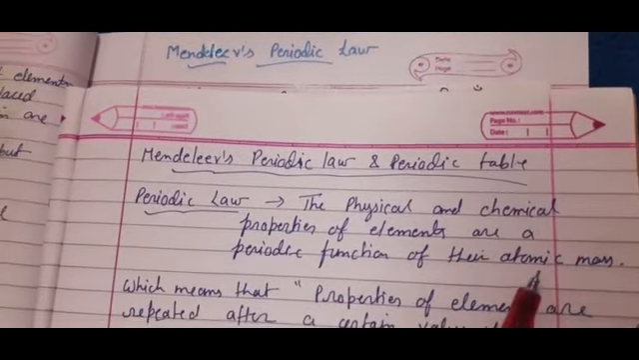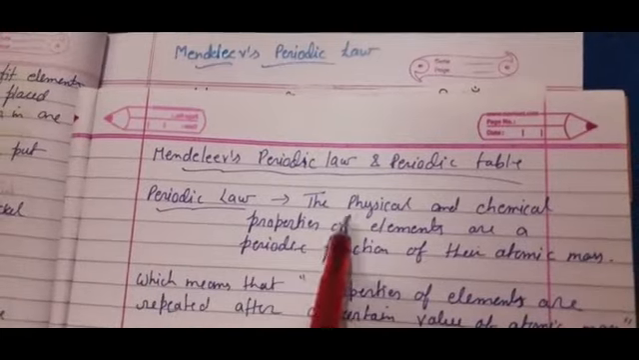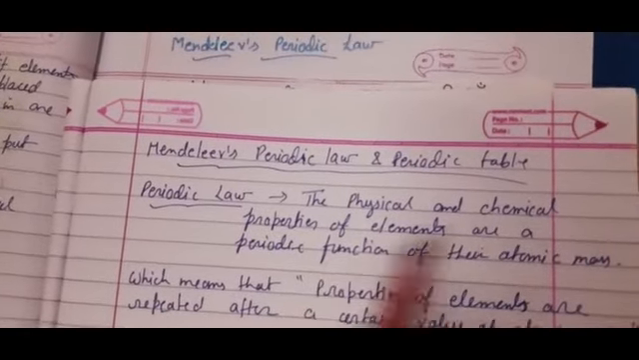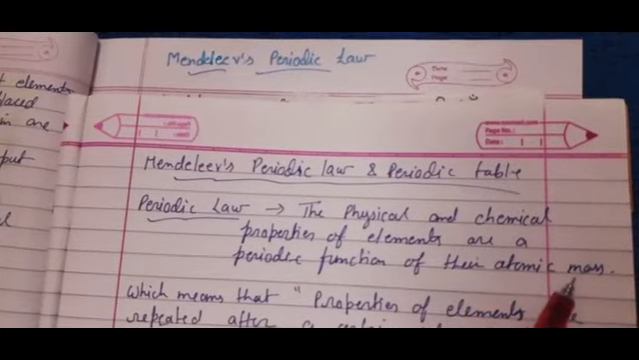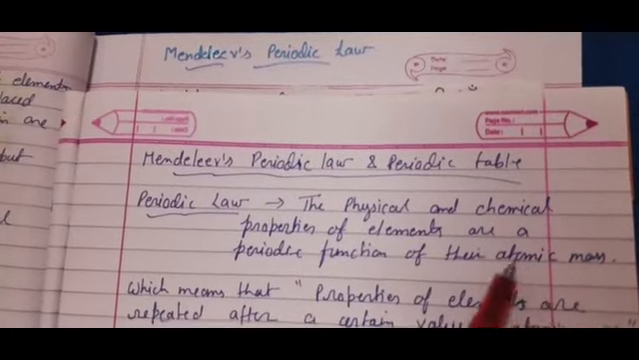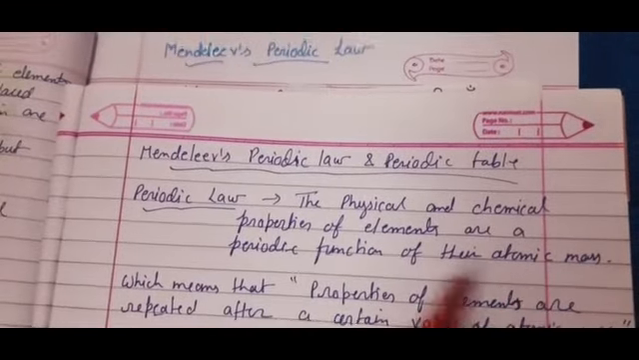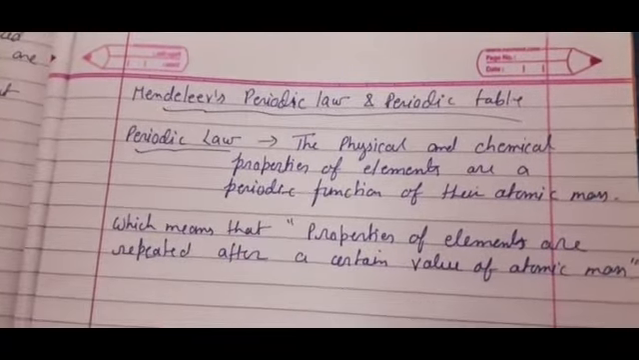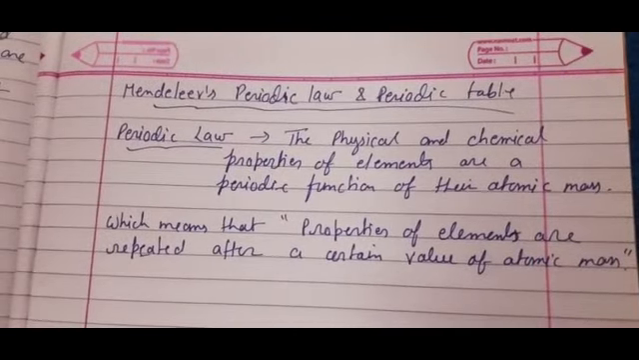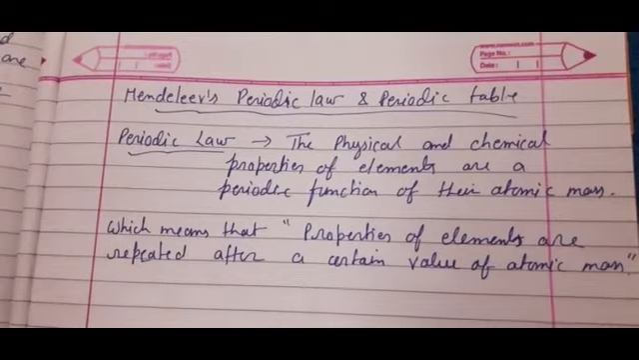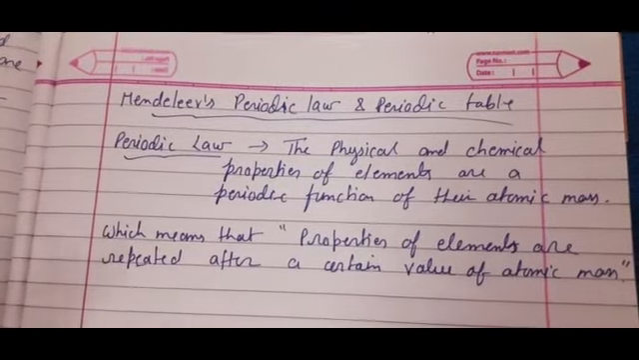But nowadays, according to the modern periodic table, what is the definition of periodic law? According to that, the physical and chemical properties of elements are a periodic function of their atomic number, not atomic mass. But earlier, as I told you, these scientists explained their classification of elements, their arrangement in tables or triads. These are all based on atomic masses.